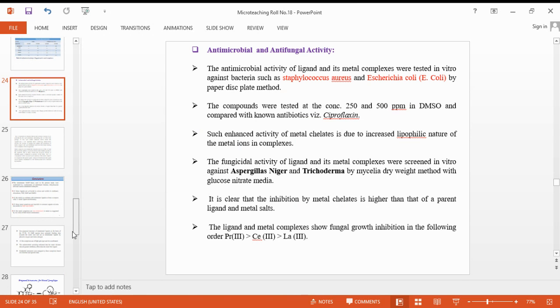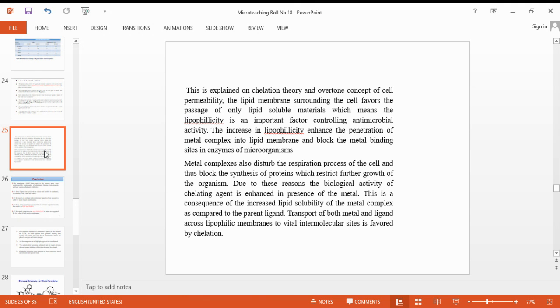The answer is explained by the chelation theory and the overtone concept of cell permeability. The lipid membrane surrounding the cell favors the passage of only lipid-soluble material, which means lipophilicity is an important factor controlling the antimicrobial activity. The increase in lipophilicity enhances the penetration of the metal complex into the lipid membrane and blocks the metal binding sites of the enzymes of the microorganism.